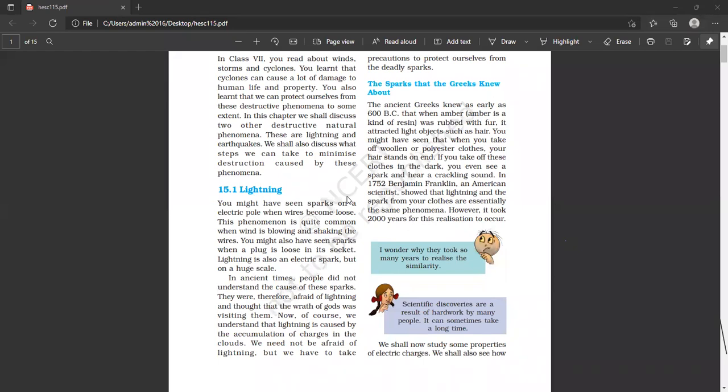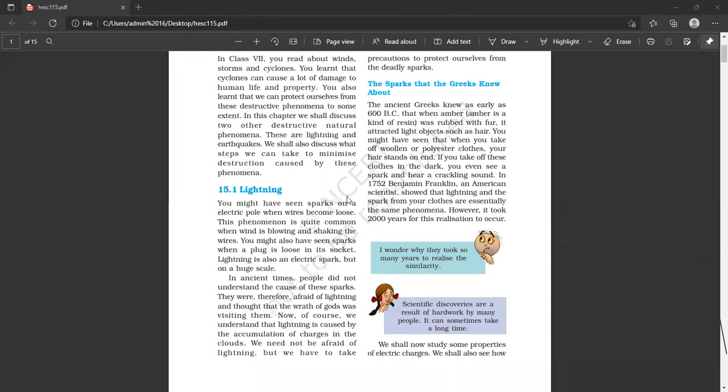So lightning is basically a type of spark, but it is taking place at a very huge scale. Now some of the students may wonder, sir, in the skies, in nature, they do not have any wires, there are no positive and negative wires colliding with each other, then how does the lightning take place, why is the lightning taking place?